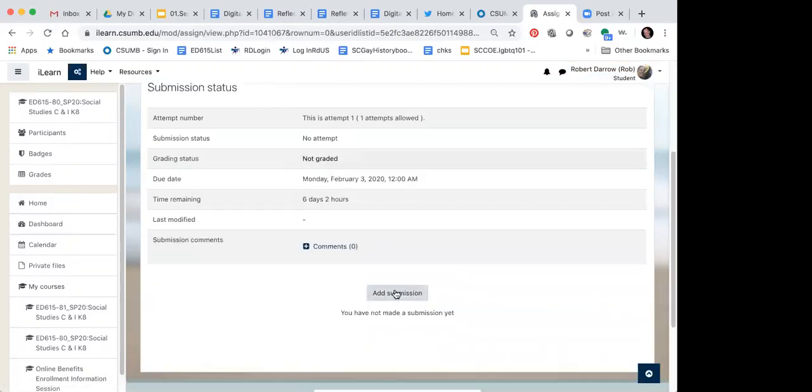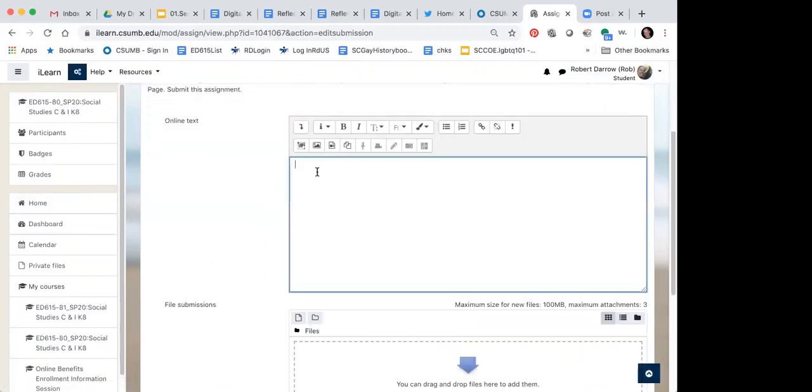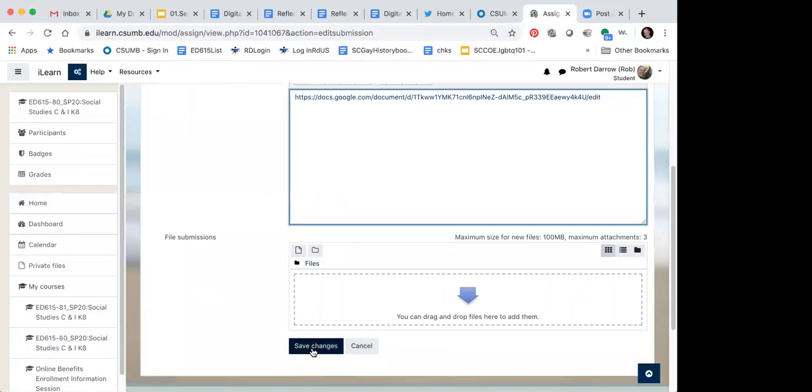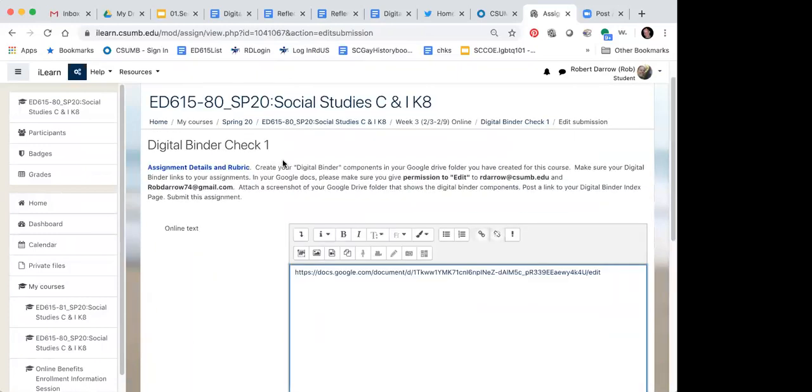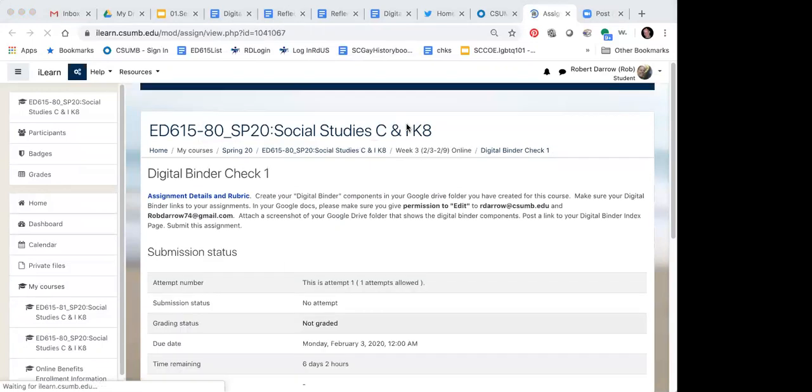So when I add my submission, here's what I expect you to do when you turn in your digital binder check: you're going to see this online text here. And all you're going to do is paste the URL from your digital binder and click on Save Changes. That is all you have to do to turn in that assignment. So it's really pretty easy to turn in those first 3 assignments. So I'm going to leave this page.